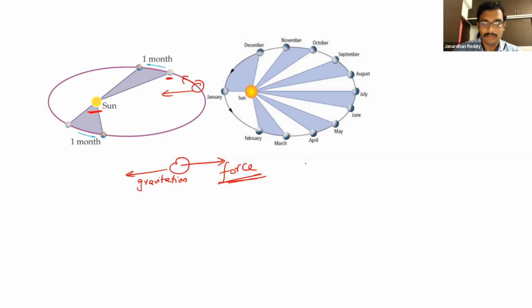See, there is someone in between. Suppose you are standing here. You are being pulled by your sister one, and you have another sister. She is also pulling you. Suppose both of them are pulling with the same force, you will not move anywhere, right? Like that. Force is there. It's not that gravity is weak. No. Things got balanced. If sister one ate biryani and got more strength, she pulled you to this side.